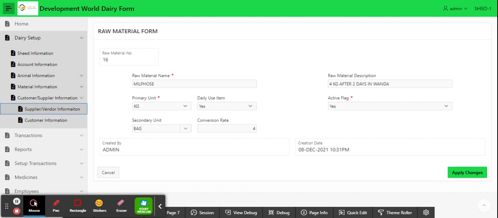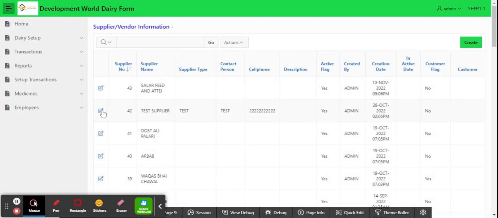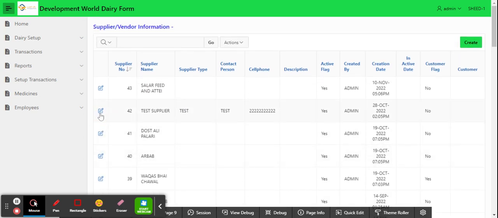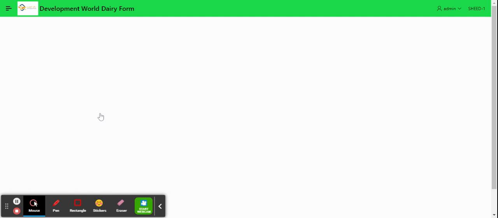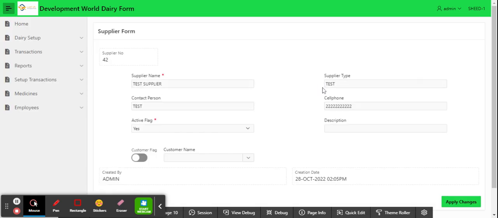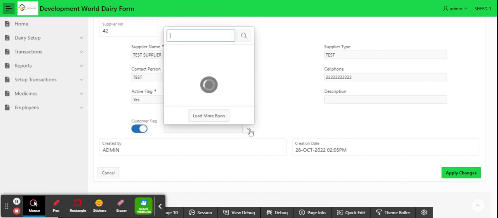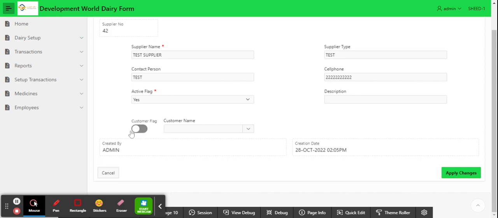and customer creation. This is the supplier information: supplier name, contact person, their contact number, and whether it is active or not. Whether this supplier is also a customer or not. If so, we mention the supplier as a customer here. If he is not a customer and is only a supplier, then we don't need to activate this flag.